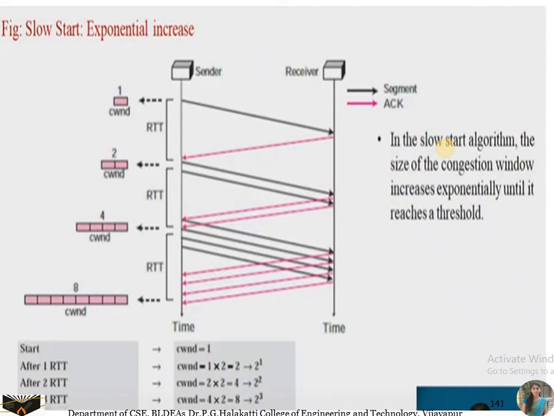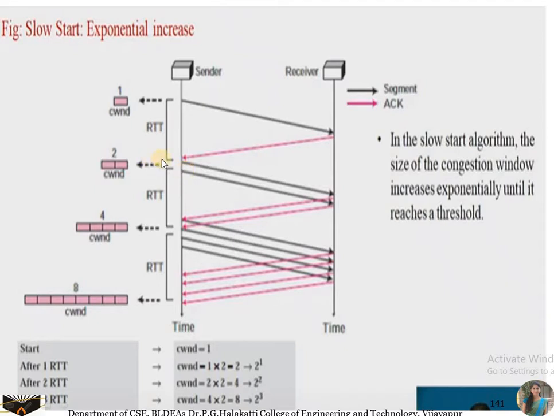So here we have the first phase or the first component, that is slow start. In the case of slow start, you have an exponential increase. That's what we see here. Initially the sender is sending 1 congestion window, that is 1 byte. The sender has sent the first byte, the receiver has received it, and it sends the acknowledgement packet. Round trip time is the packet moving from the sender to the receiver plus the acknowledgement that you receive from the receiver. This is 1 round trip time.